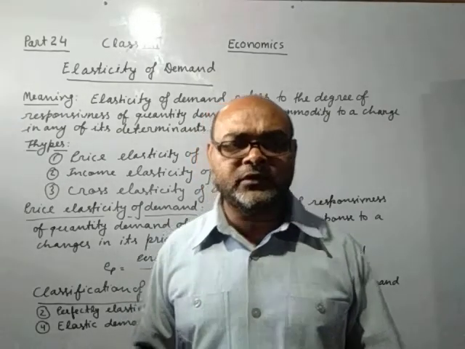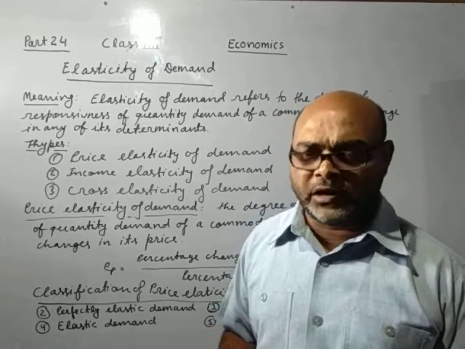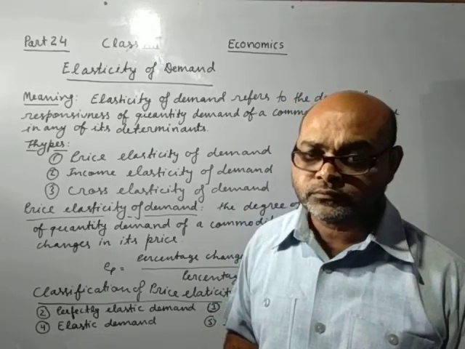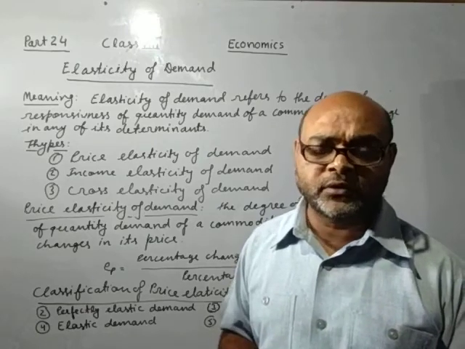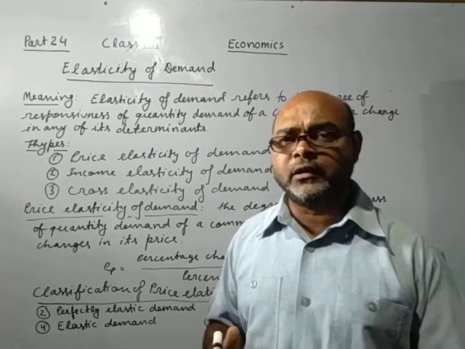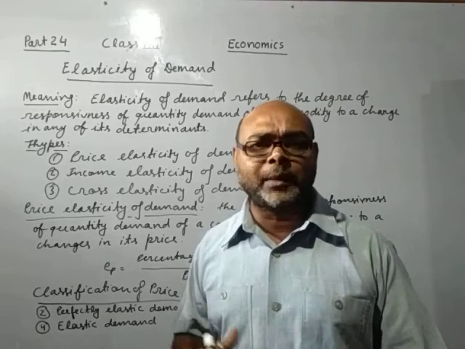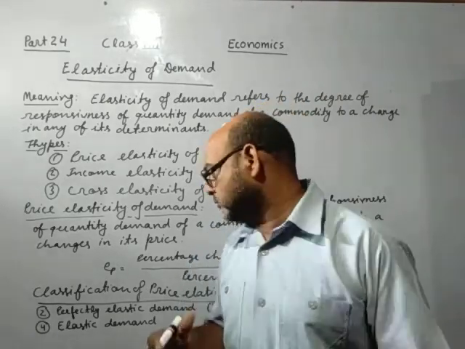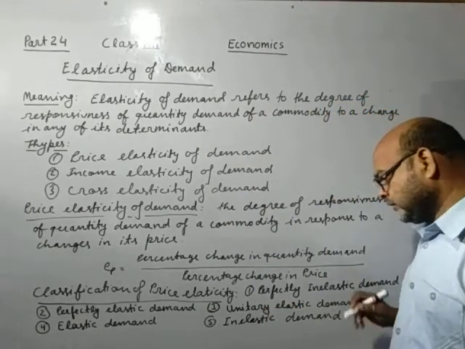So you are seeing this is conditional and only in perfect competition with homogeneous goods in specified conditions it will be applicable; it will not be applicable in normal conditions. Third, unitary elastic demand.